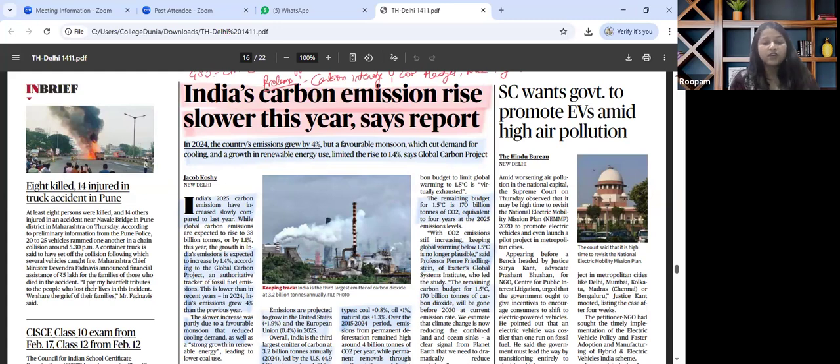From prelims perspective, we have to revise carbon intensity, emission factors, India's renewable milestones, COP pledges and NDC targets. For mains perspective, we have to revise why emission is slowed, sectoral wise analysis, that is power industry, infrastructure industry, transport industry, which one contributes the most, what this means for India's 2070 vision of net zero, policy takeaways, that is grid reforms, clean tech diffusion and behavioral changes. This is how this particular article is to be holistically seen, read and revised.